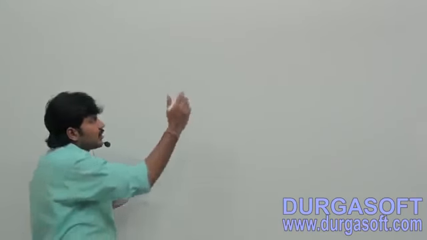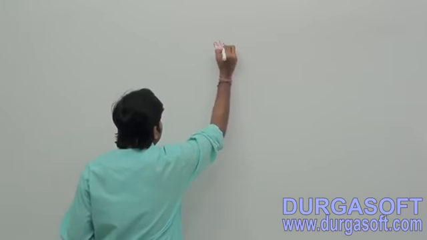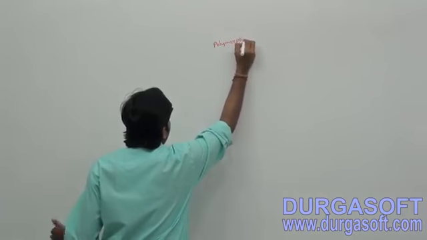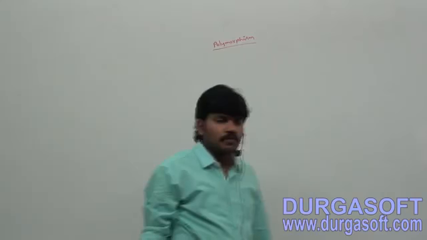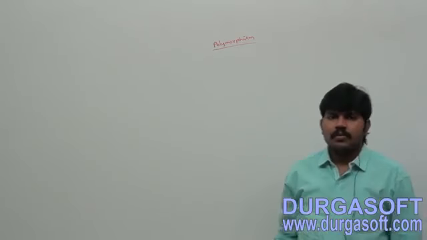Let me summarize these points, right? Sir, what is polymorphism? How are these things going to fit under polymorphism? Keep a subheading: Polymorphism.